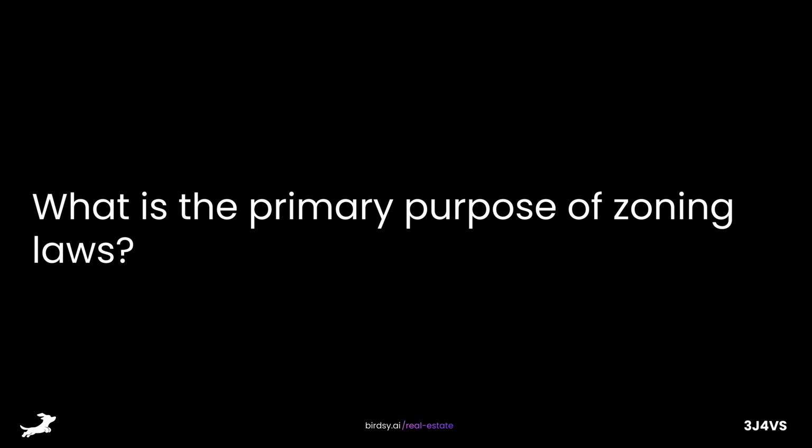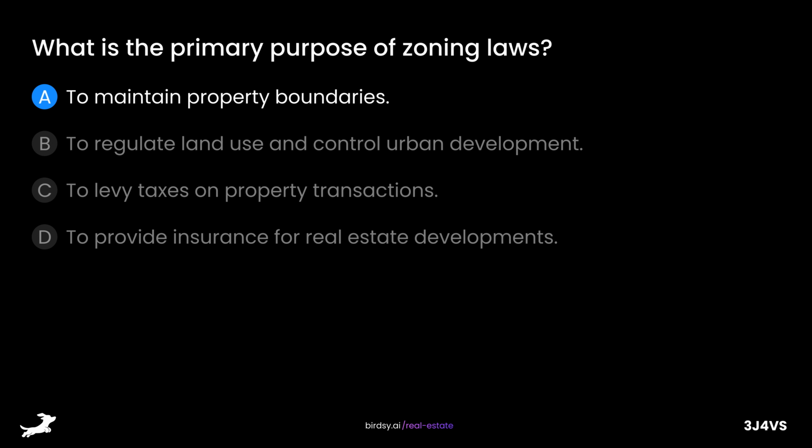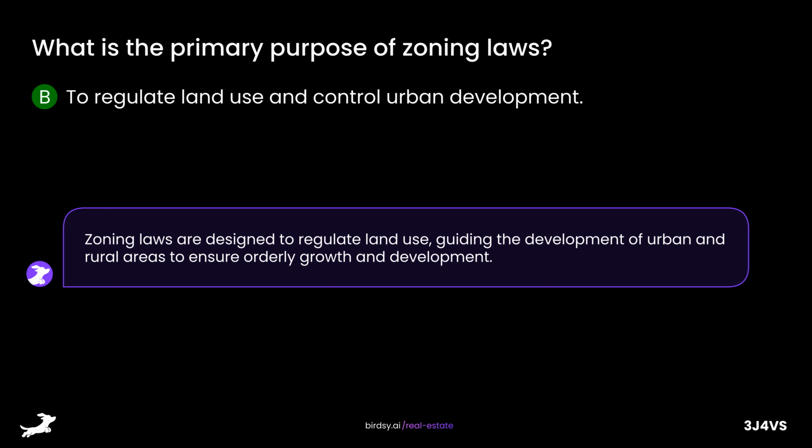What is the primary purpose of zoning laws? Is it A, to maintain property boundaries? B, to regulate land use and control urban development? C, to levy taxes on property transactions? Or D, to provide insurance for real estate developments? The answer is B, to regulate land use and control urban development. Zoning laws are designed to regulate land use, guiding the development of urban and rural areas to ensure orderly growth and development.